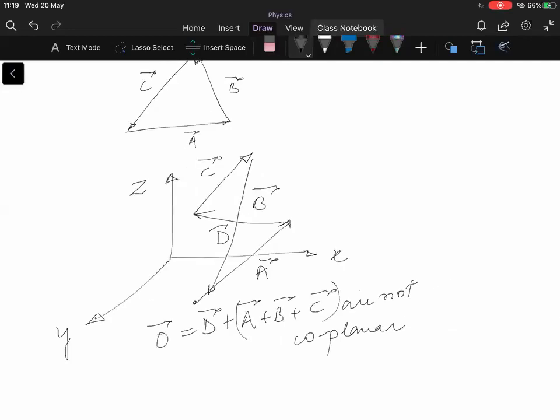Sir, Ashutosh has raised hand. Ashutosh, what about it? Sir, if we take three vectors and keep them in different planes, then can't they give zero? How can they get zero? That is what I'm explaining to you. If you are saying three vectors, that means the sum of the three should be zero.